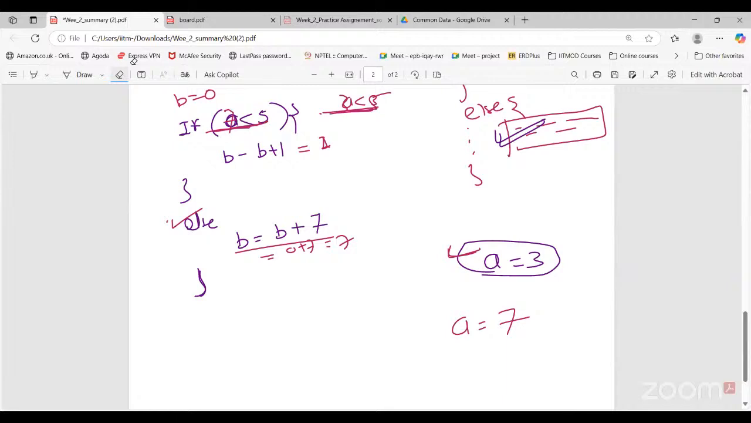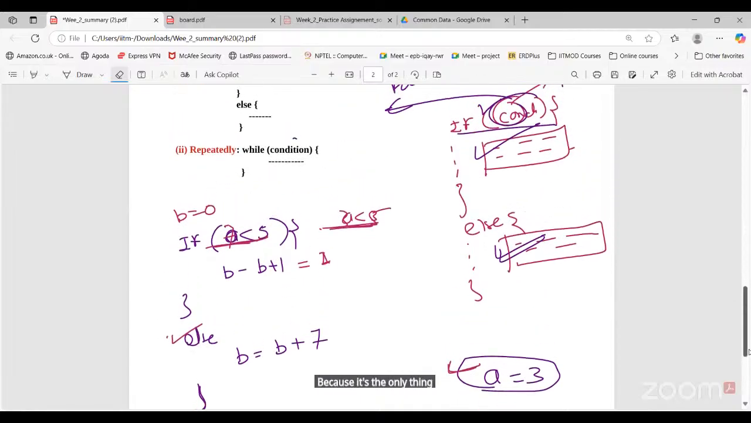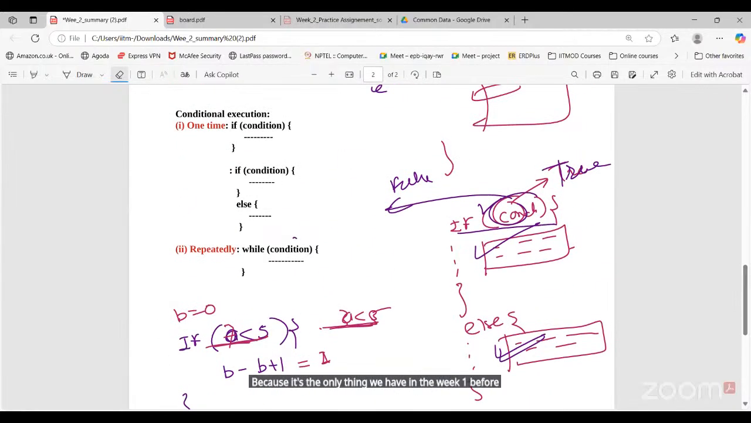Any other doubt on how the if statement works, how if else works? Because it's the only thing we have in weeks 1 to 4. The rest are all examples of how the if condition and while condition work. That's it.